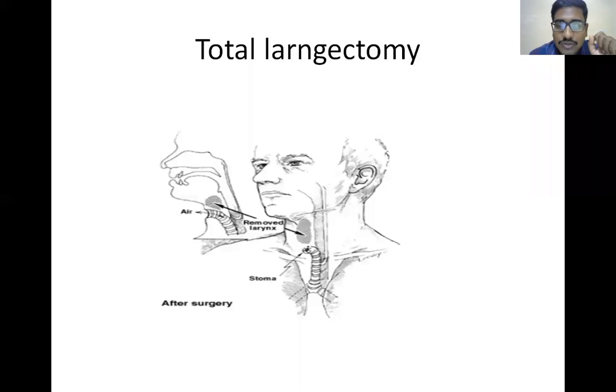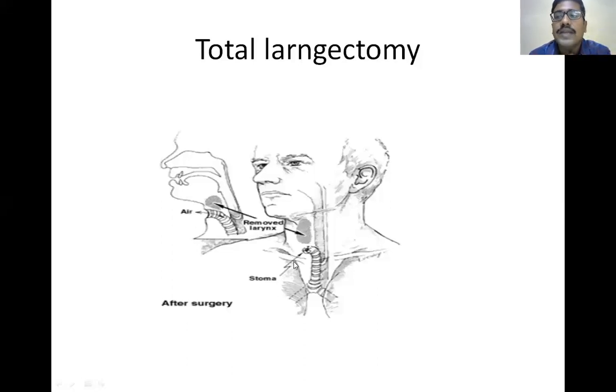So note down. After total laryngectomy, what is total laryngectomy? We remove the larynx, from the hyoid bone, that means from the epiglottis, up to the first tracheal ring. This is called total laryngectomy. Then I bring the trachea outside. This is called a stoma.